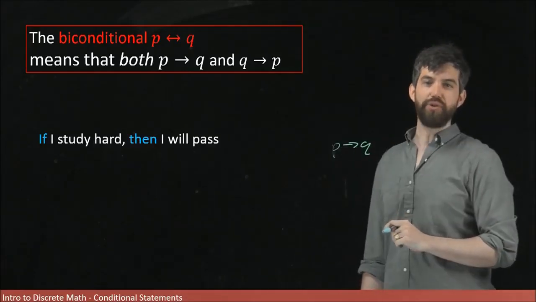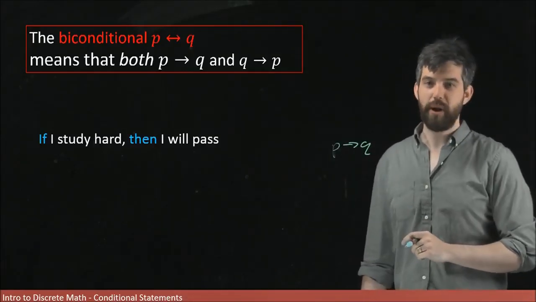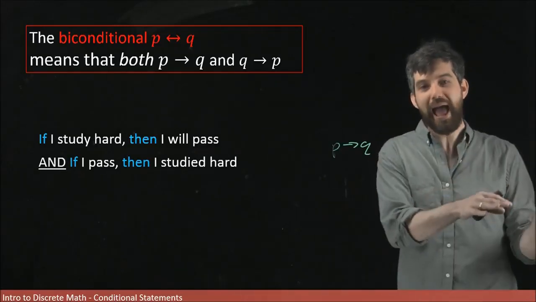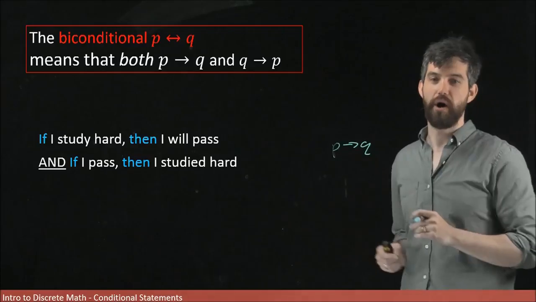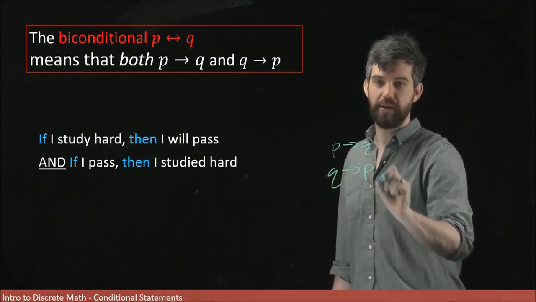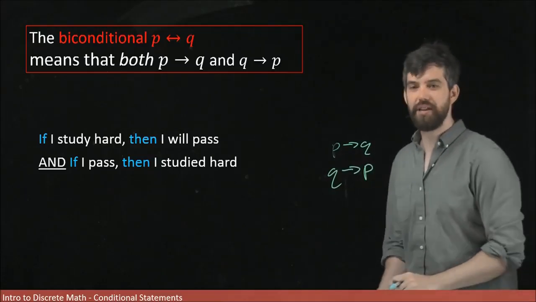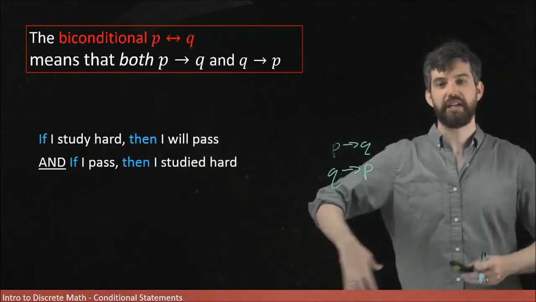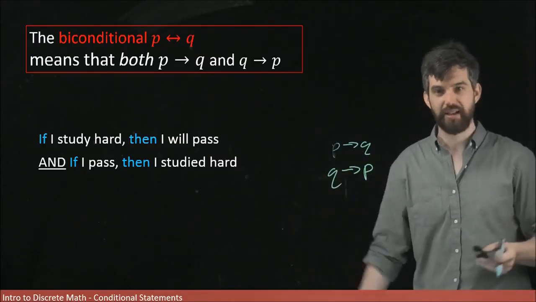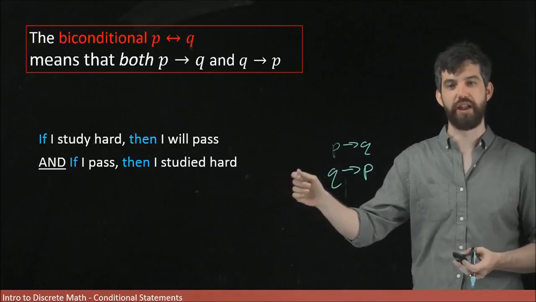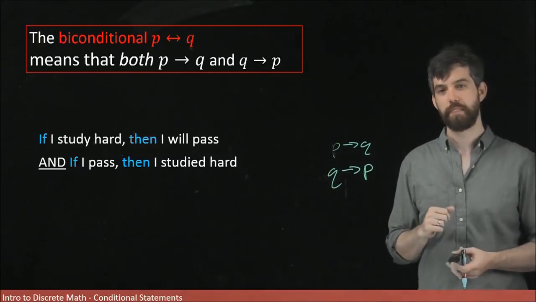But I can also go the other way around. This probably applies to most of us. I could say, if I pass, then I studied hard. So this is the statement Q implies P. And you'll notice that if I combine these two together and think of them as one statement, it's a conjunctive statement, a statement with an and in it. It's got one implication, P implies Q, and it's got a second implication, Q implies P.